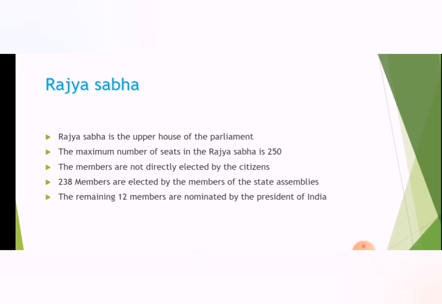The members are not directly elected by the citizens. 238 members are elected by the members of the state assemblies. The remaining 12 members are nominated by the President of India.